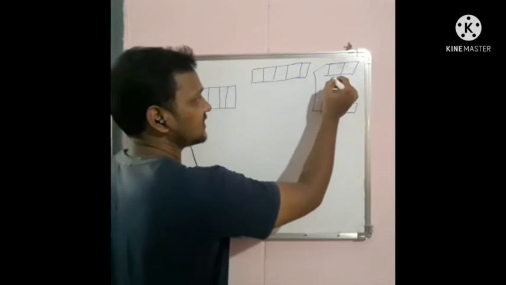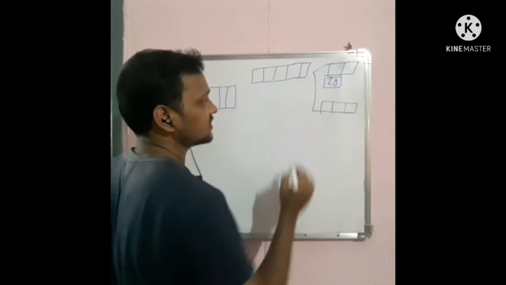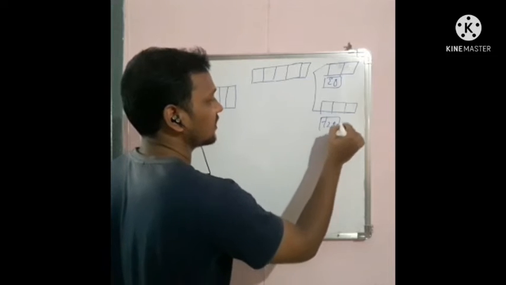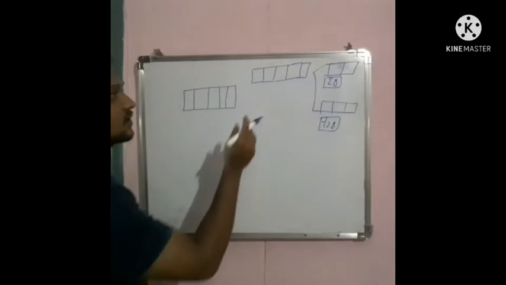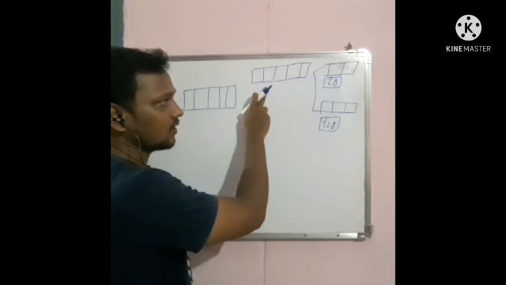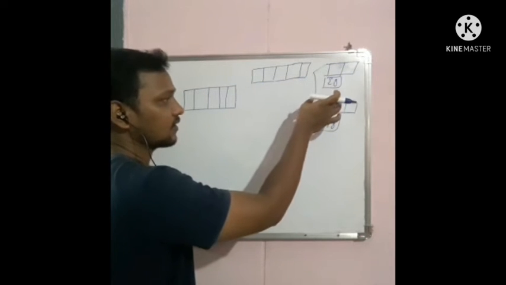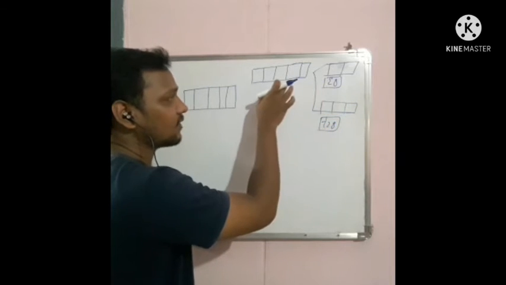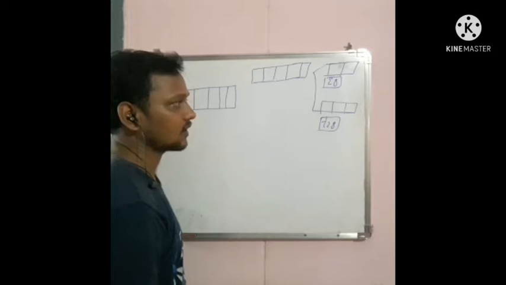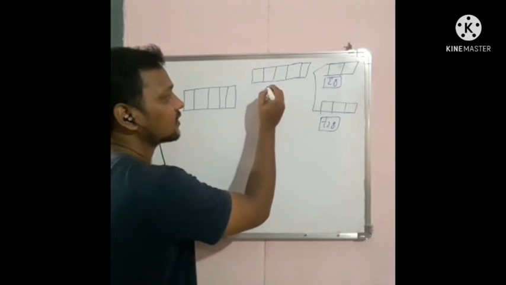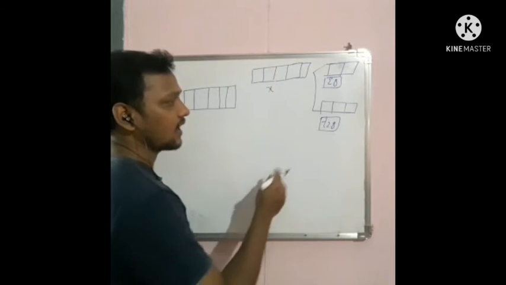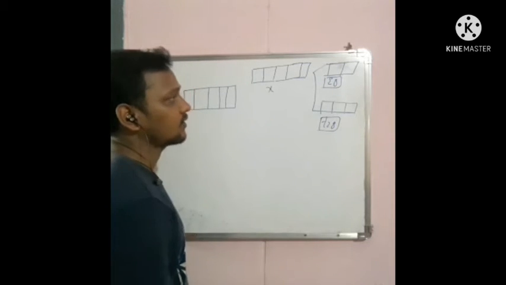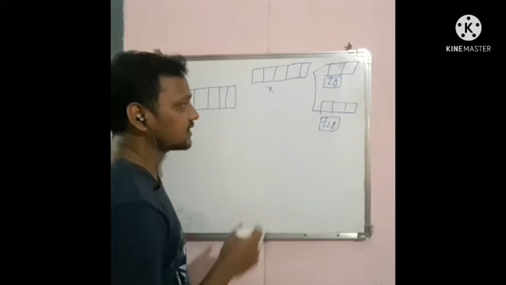Okay, so this Eg orbital has more energy, due to more repulsive forces, and the T2g orbital has less energy. And let us consider this as the average energy. So the crystal field splitting, or the splitting of the d orbitals, occurs in such a way that the average energy should not be disturbed. Let us say before the splitting the average energy is x kilocalories, and after the splitting also the average energy must be x kilocalories. Okay, so that is crystal field splitting.